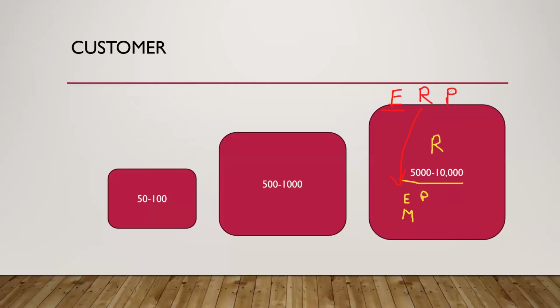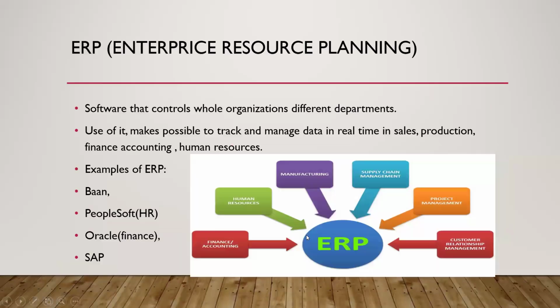And in proper planning, by this proper planning, I mean proper utilization and optimization of all the things. Okay. So this is what ERP is, Enterprise Resource Planning. So SAP is one of the examples of ERP. Okay, so this is what ERP is.